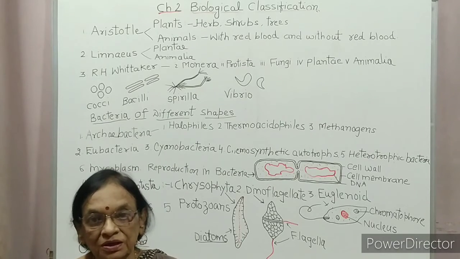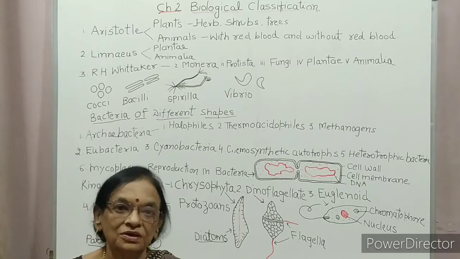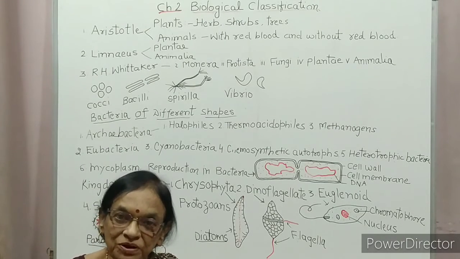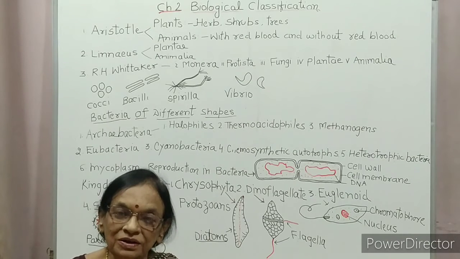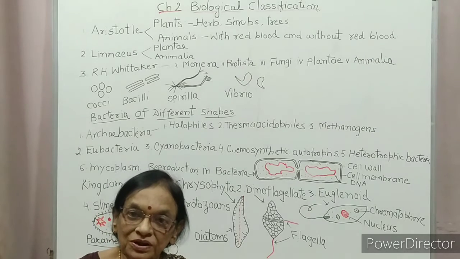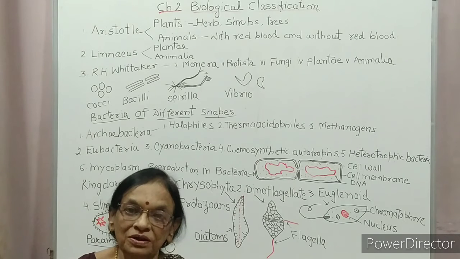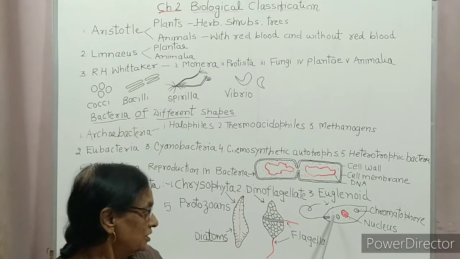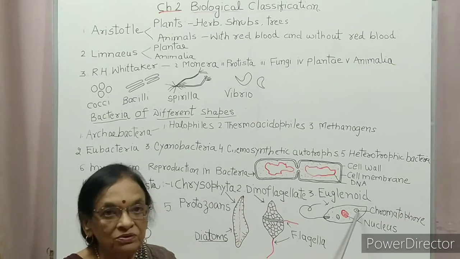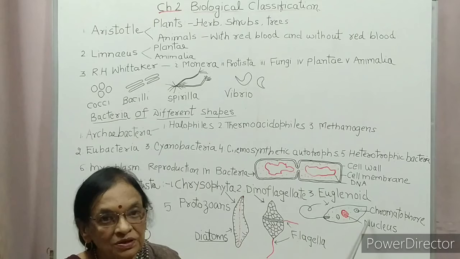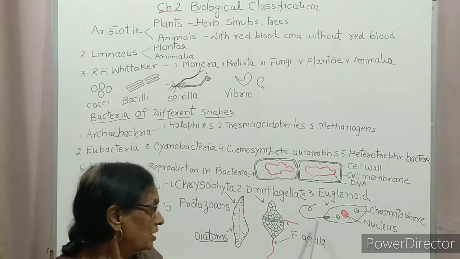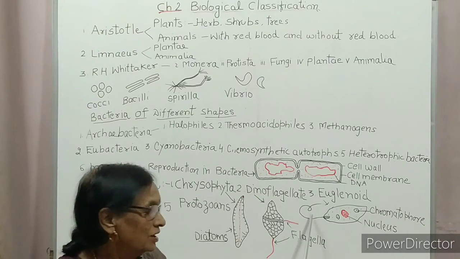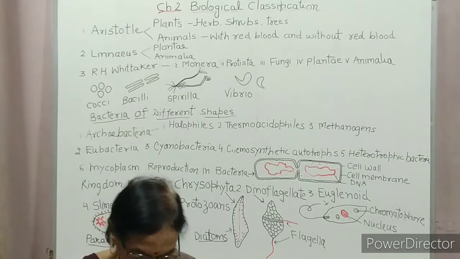The third group is euglenoid. This euglenoid is considered a link between plants and animals. Euglena is the only animal having chlorophyll. This is Euglena having chromatophore, meaning chlorophyll. It has two flagella. One is small and another one is big.